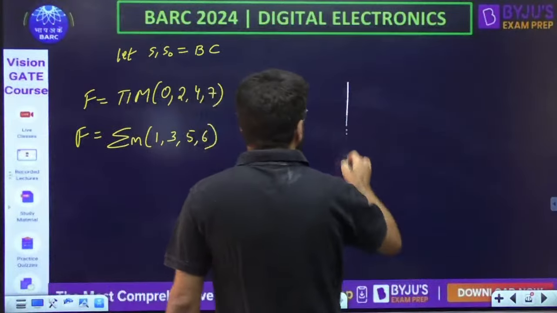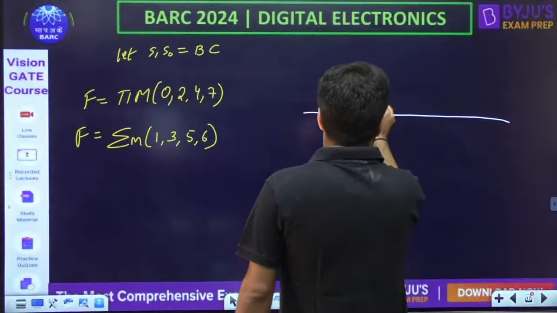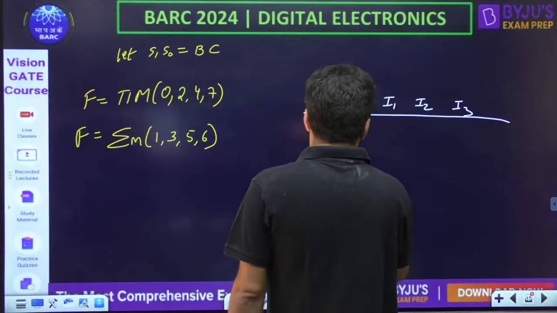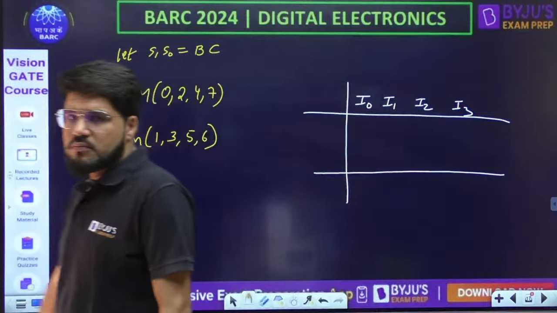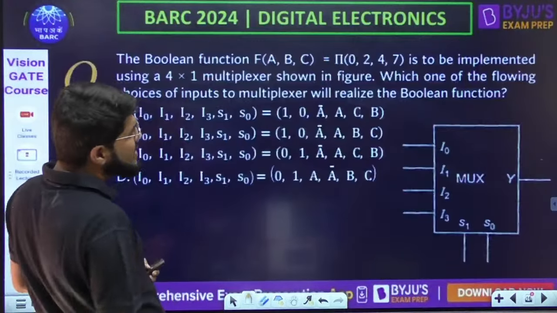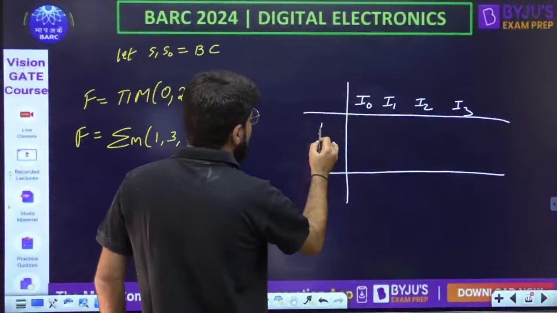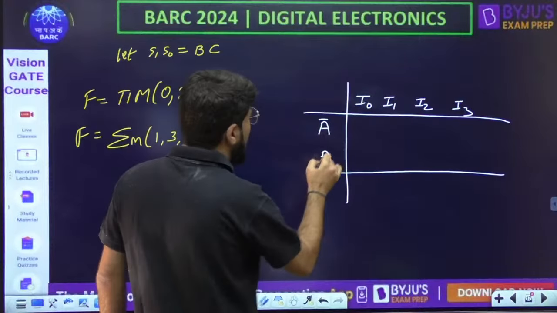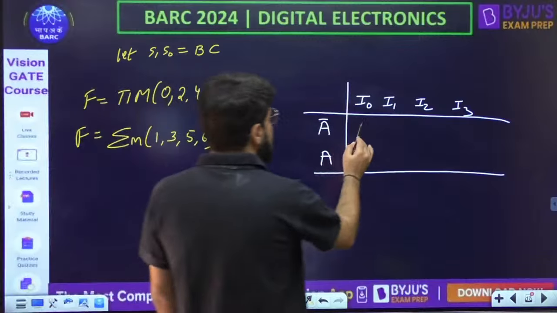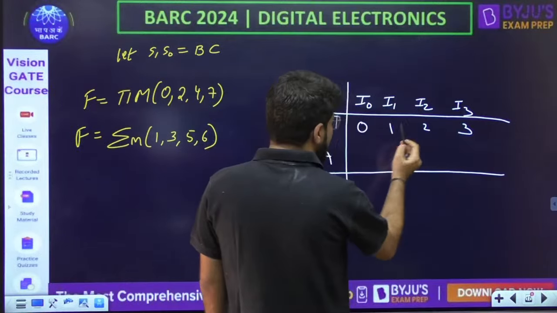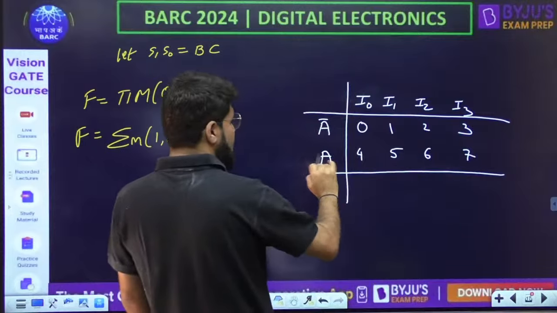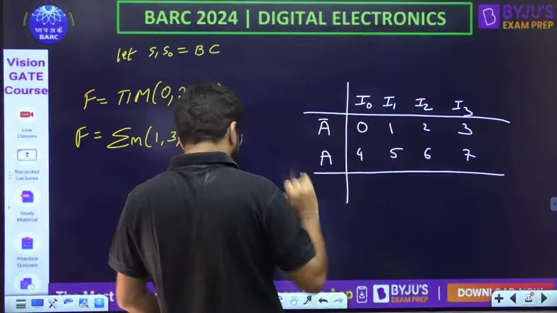So if I have to draw the implementation table to decide what is I0, I1, I2 and I3, where the select lines are BC, what is there at the input lines? It is either A bar or A. Now, what are the combinations where A is 0? The first 4 combinations, A is 0. Always A is the MSB. And the next 4 combinations, A is high. So wherever A is high, that is written in A. Wherever A is low, that is written in the row of A bar.